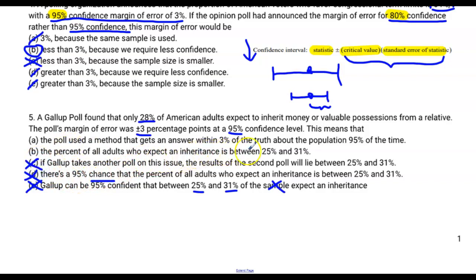Percent of all adults who expect an inheritance is between 25 and 31%. Wow, that sounds like a guarantee, and there's no guarantees in statistics. Turns out that it's letter A, and I'll tell you exactly why. The poll used a method that gets an answer.